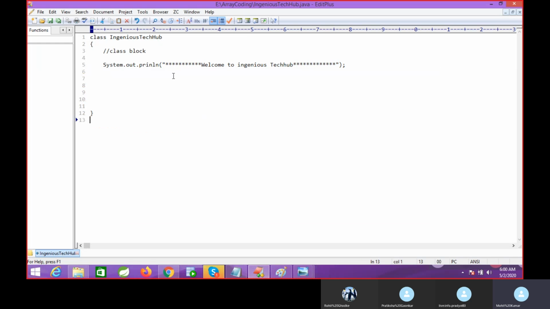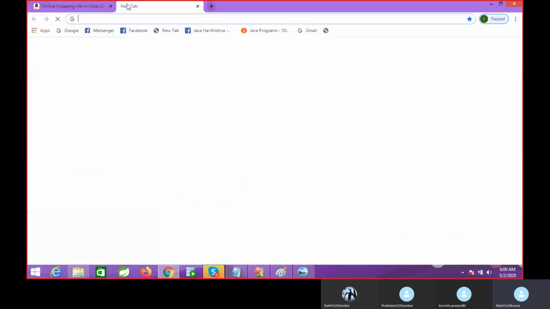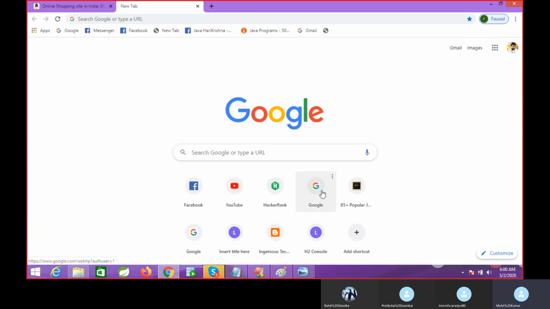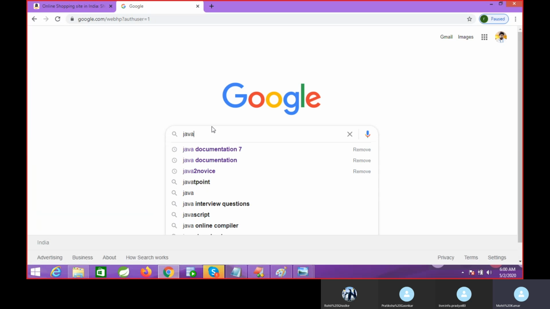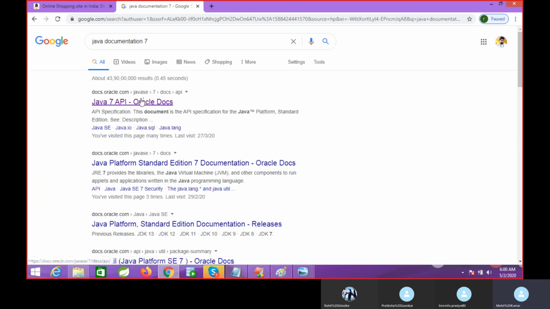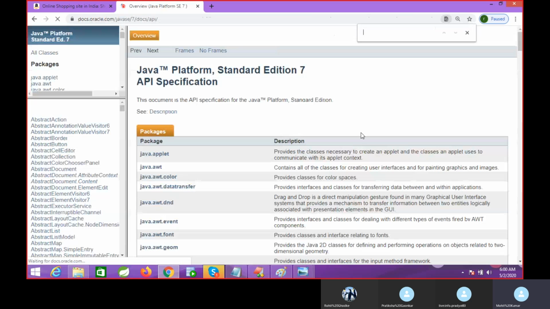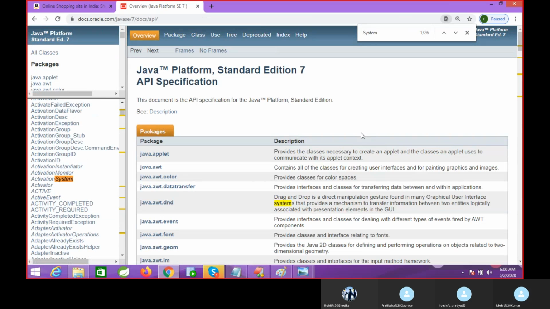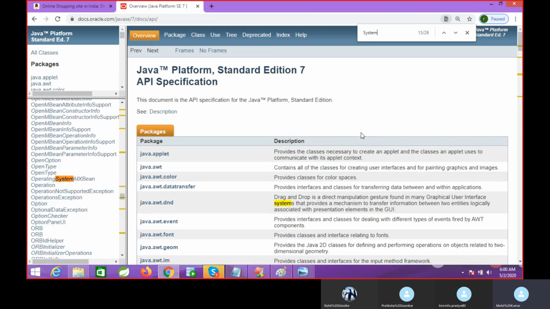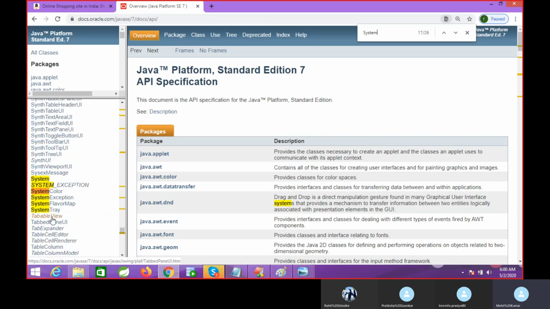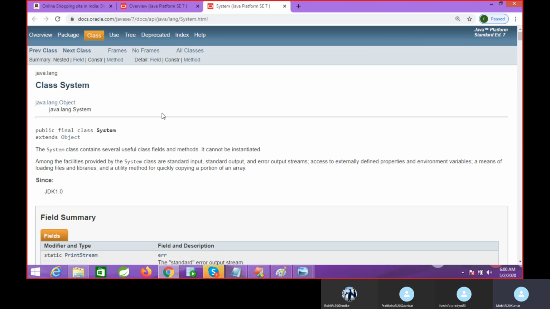System.out.println is a logic. This is your logic. System is a class, out is a variable, and println is a method. If you go to the Java documentation, just type here Java documentation. System is your inbuilt class. Type here system. Yes, system is one inbuilt class which is developed by Java. And you can type here out.